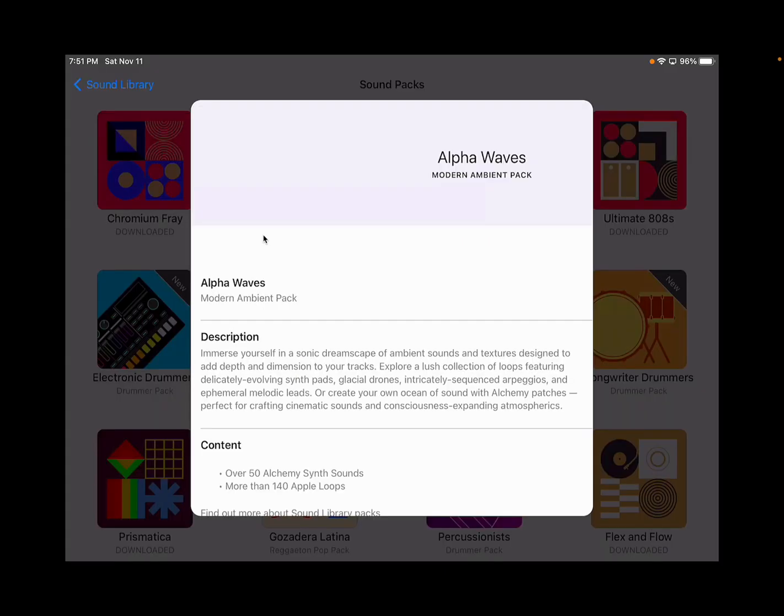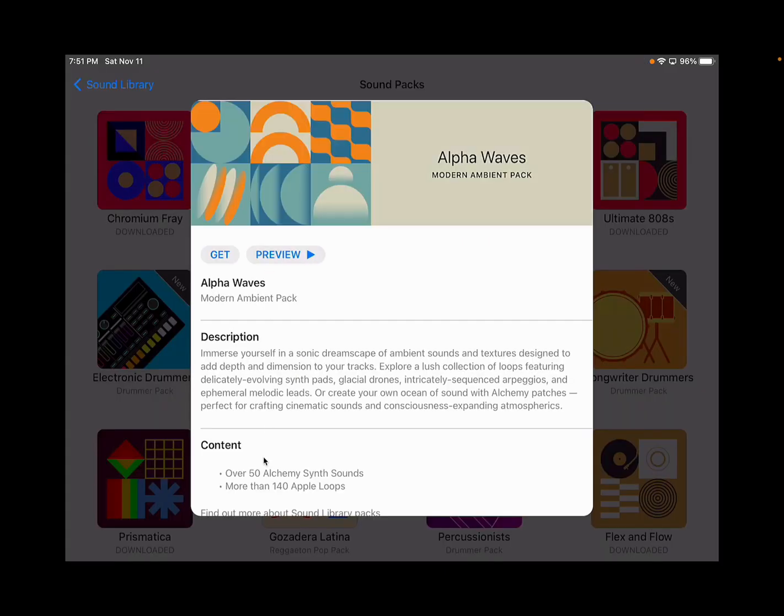Okay? When you're ready to download something, see in here it says Alchemy Synth Sounds and another 140 Apple loops. So that tells you what you're getting down here where it says content. And then you can read the description if you would like. When you're ready to get it, all you have to do is press get and it will download. Most of them are fairly quick downloads. Some of them take a little while. This one looks like it's going to be just a minute.